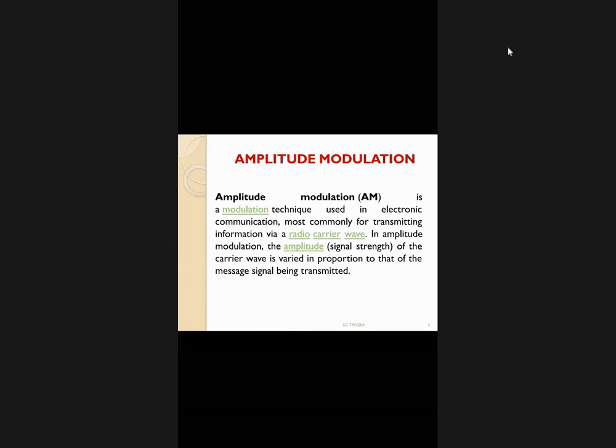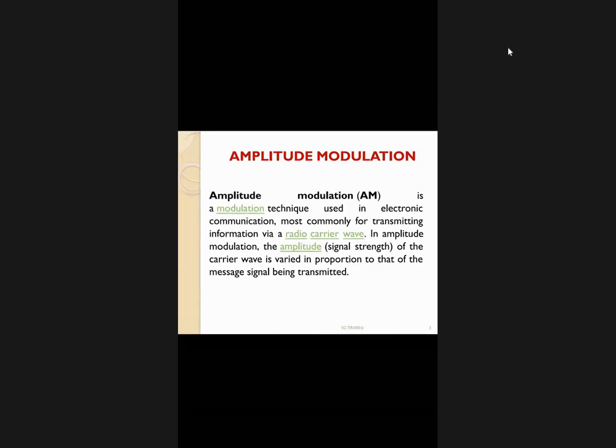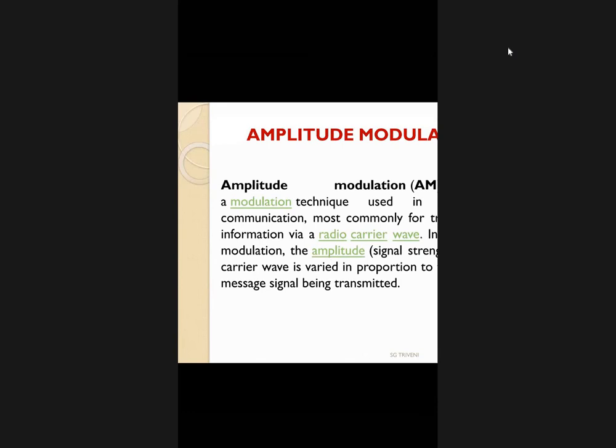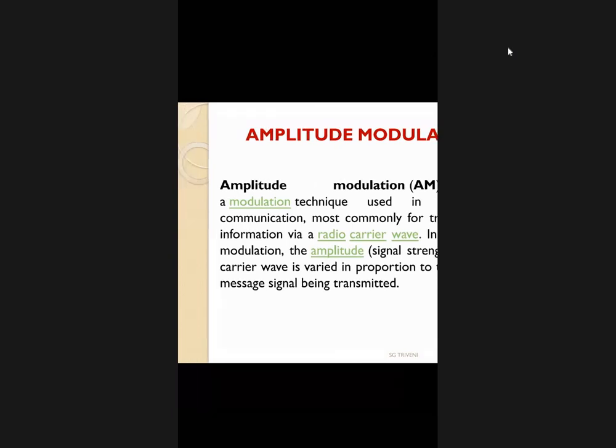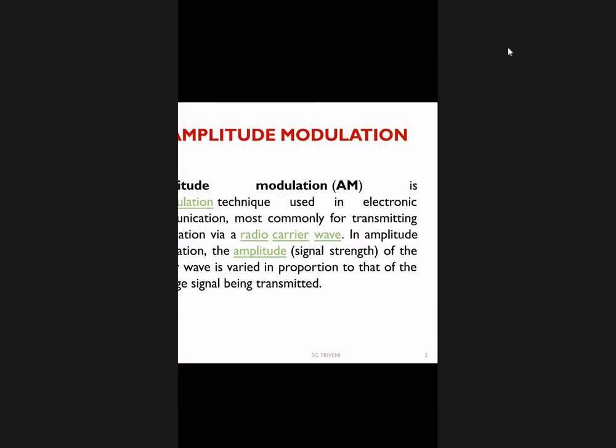Okay, now coming to the definition, amplitude modulation is a modulation technique used in electronic communication, most commonly for transmission via a carrier wave. Not only for amplitude modulation, for any type of modulation, the information is going to be transmitted by means of a radio carrier wave. In amplitude modulation, the amplitude, that is nothing but the strength of the signal of the carrier wave, is varied in proportion to the message signal being transmitted.